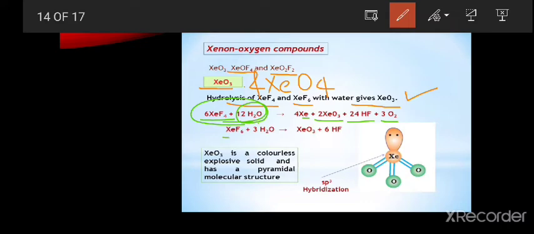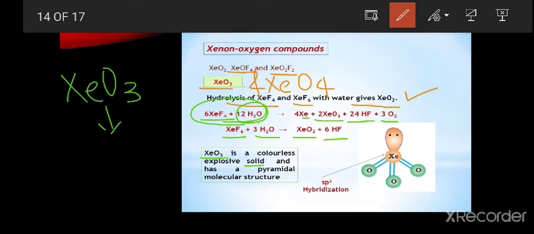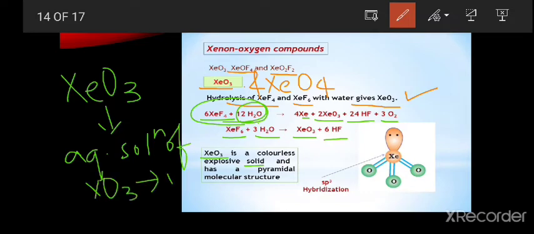Next one is xenon hexafluoride. On hydrolysis, it gives xenon trioxide and 6 moles of hydrogen fluoride are formed in this one. See, this xenon trioxide is a colorless compound and it is explosive in nature. This is a solid compound and the structure is pyramidal. The aqueous solution of XeO3 forms the xenic acid.